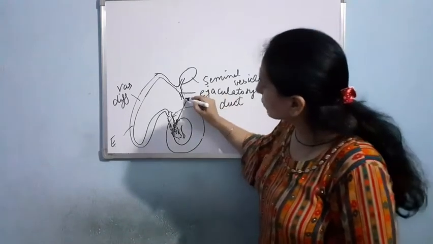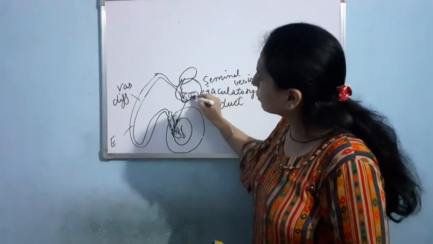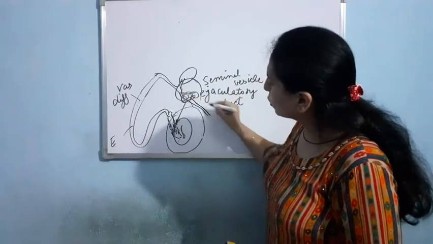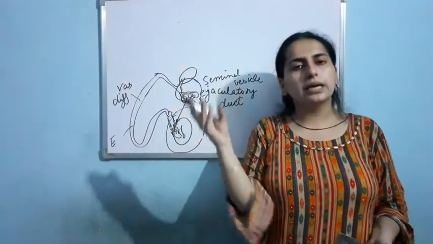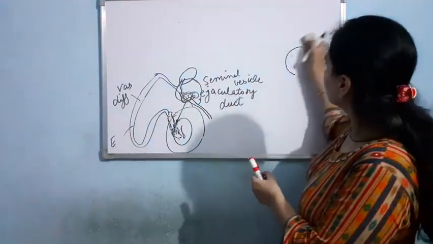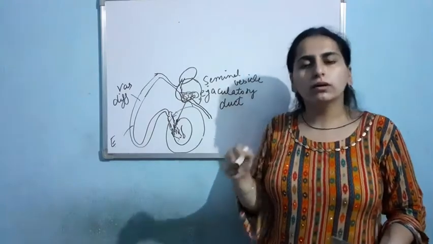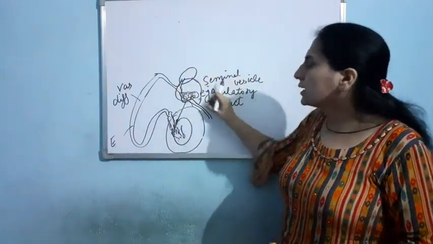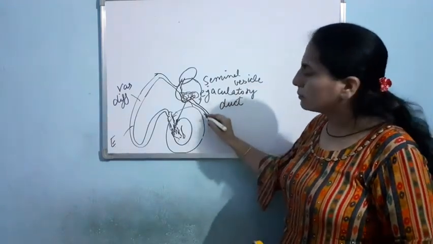Suppose I am drawing here, it will get wound over here. Now a single tube will arise that has both the urine as well as the sperm. Earlier the ejaculatory duct was there. This ejaculatory duct wound over the urinary bladder. As a result, a single duct came into the urethra, and you know that here the penis is there.